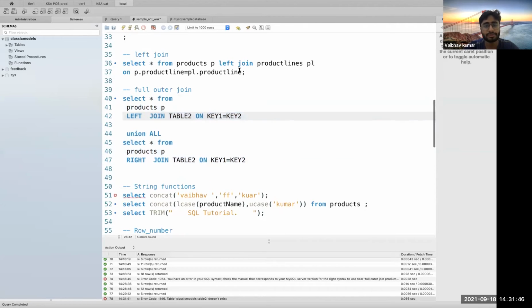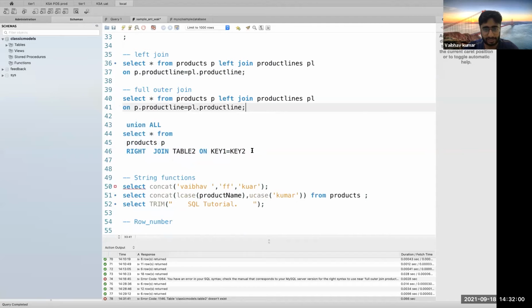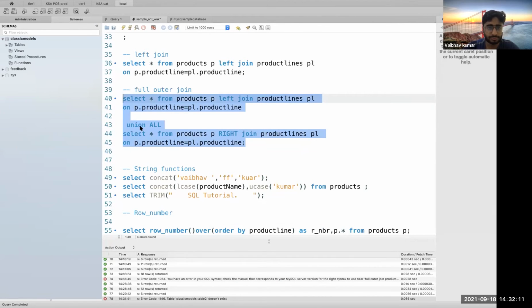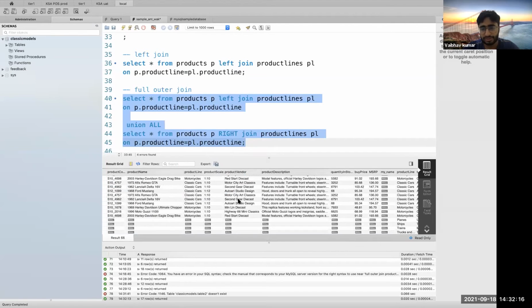One second. I can use the same thing here. One second, I'll explain everything here. So you can see, it's a combination of your left and right joins.